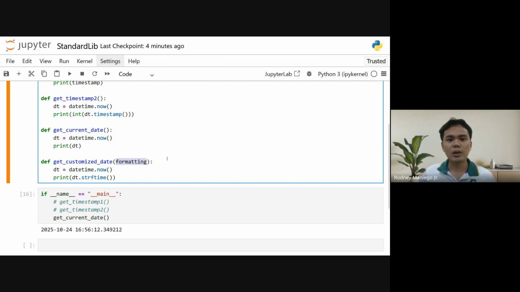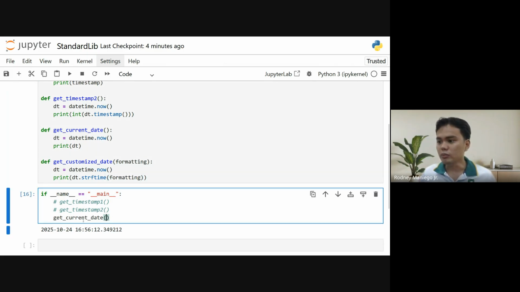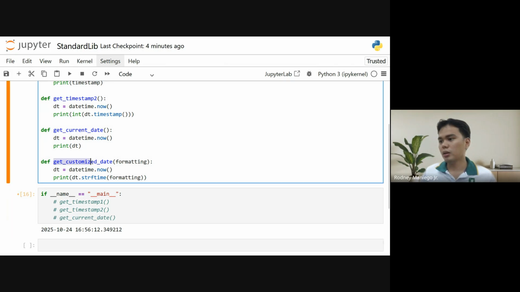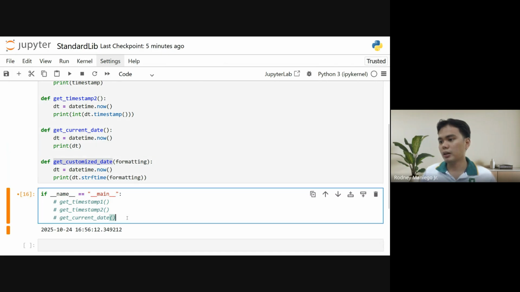What do you call this one? In a function, this is called a parameter. We supply the parameter, we use the parameter, and here let's comment this out. So let's use this one instead.